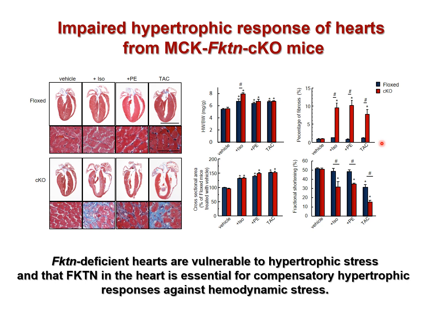Conversely, CKO hearts showed chamber dilation, fibrosis with severe cardiac dysfunction under stress conditions. Thus, FKTN-deficient hearts are vulnerable to hypertrophic stress, and cardiac FKTN protein is essential for compensatory hypertrophic responses.